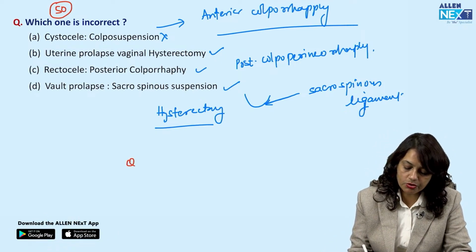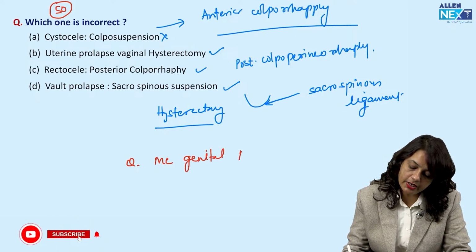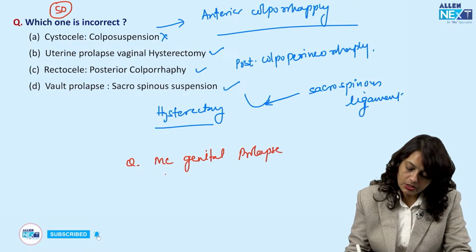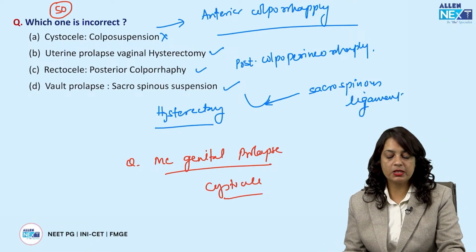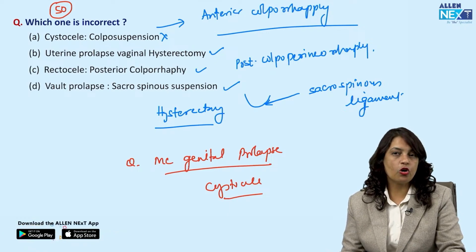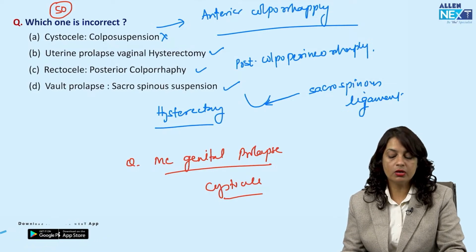Now one question you should know, which is the most common type of genital prolapse? So the answer is cystocele, that is bladder prolapse into the vagina. That is the most common type of genital prolapse, and the surgery for this is anterior colporrhaphy.